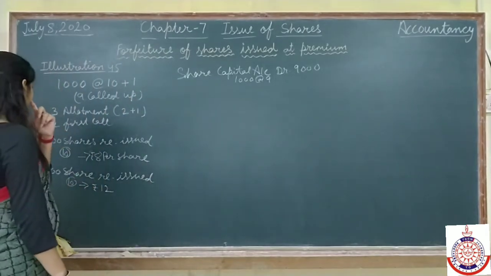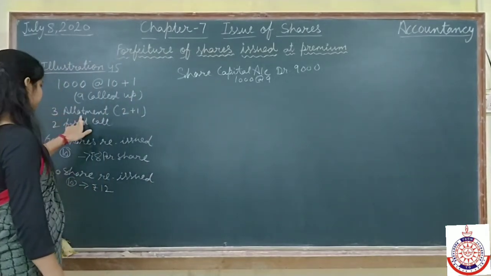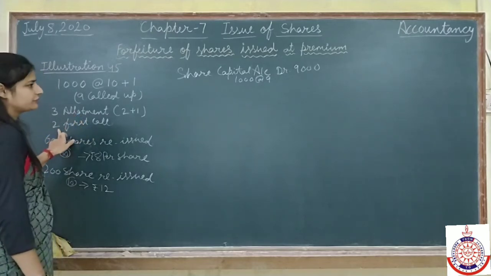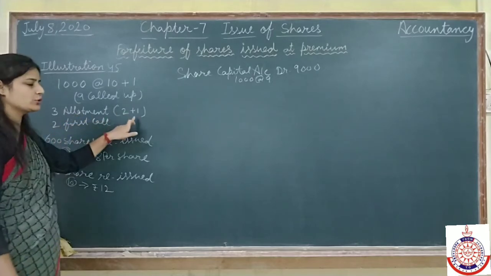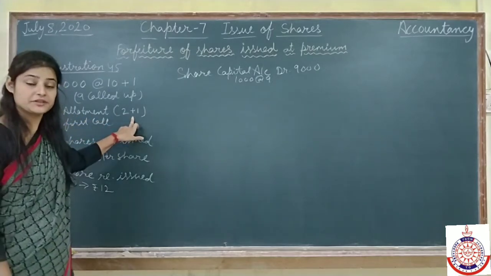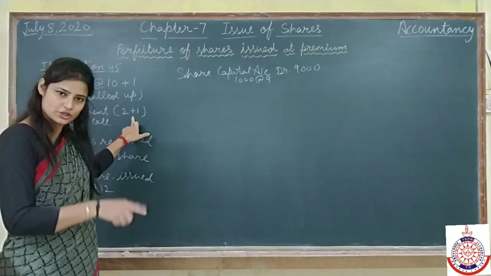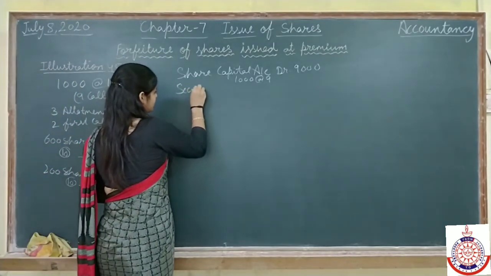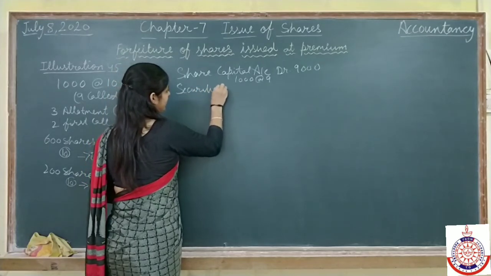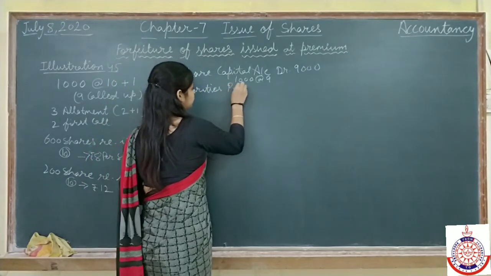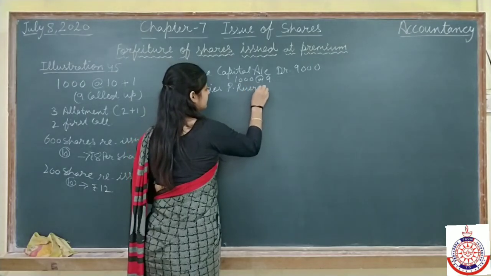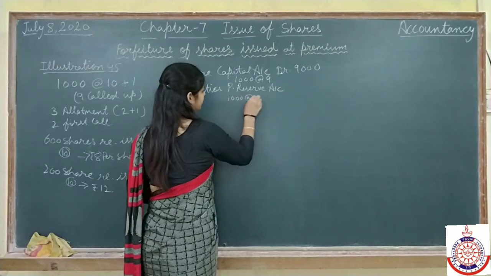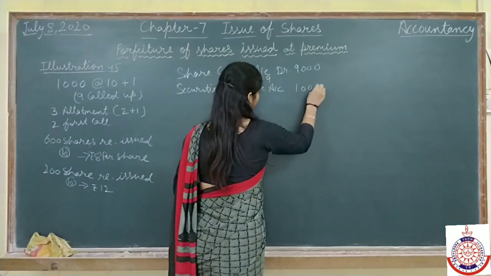And they are saying the person failed to pay ₹3 on allotment and 2 on first call, and allotment is due along with the securities premium. It means securities premium is due but we have not received it. We will debit securities premium reserve account, which is 1000 at the rate of 1 per share.